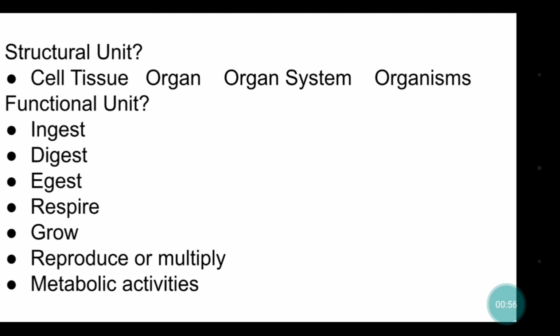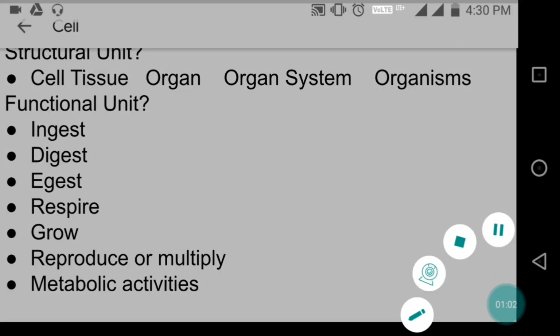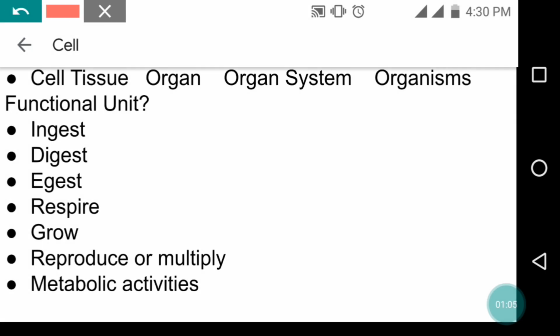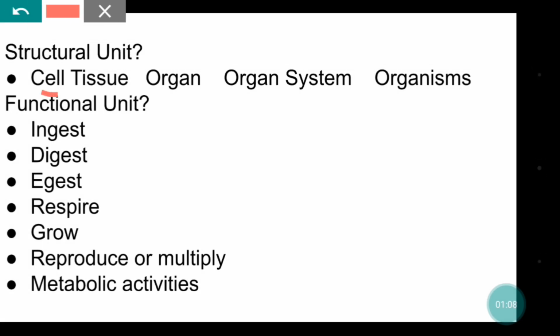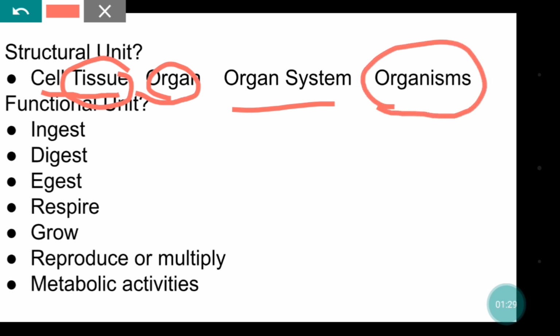In the same way, an organism is made up of many cells, right? So here we can see cells performing similar functions and originating from tissue. Tissues of related functions form an organ. Many organs combine together and form organ system. And finally, organ systems combine together to form an organism. So, finally we can see an organism is made up of cell, and cell is the structural unit.